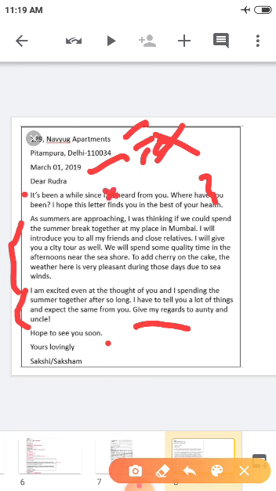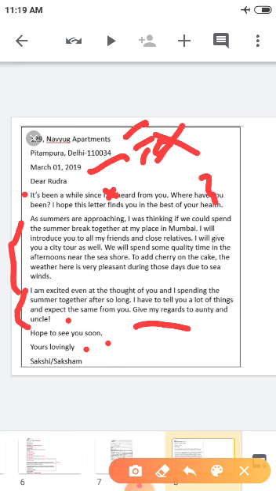Then there is no formal ending like thanking you. There should not be any formal ending in the informal letter. This is personal letter writing to your family members. So you can write with love and affection. So there is no to address, no subject, and no thanking you. You can write yours lovingly. Here you don't need to write yours truly, yours faithfully, yours obediently, like that.